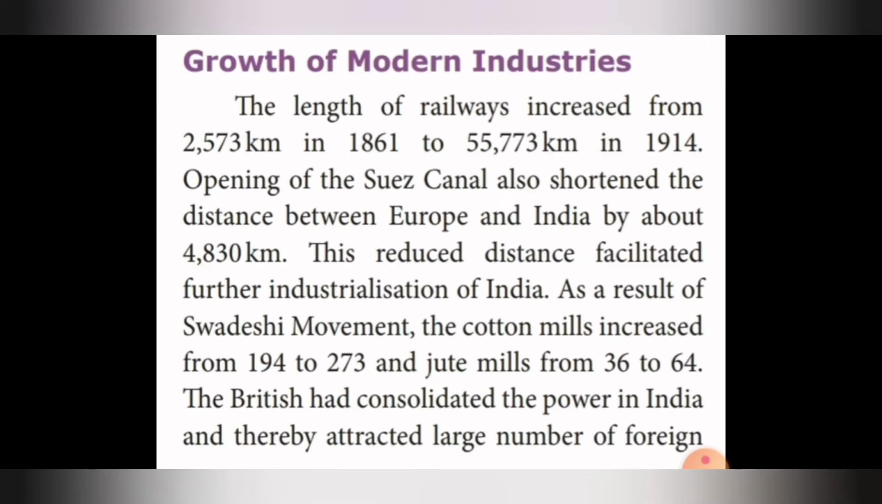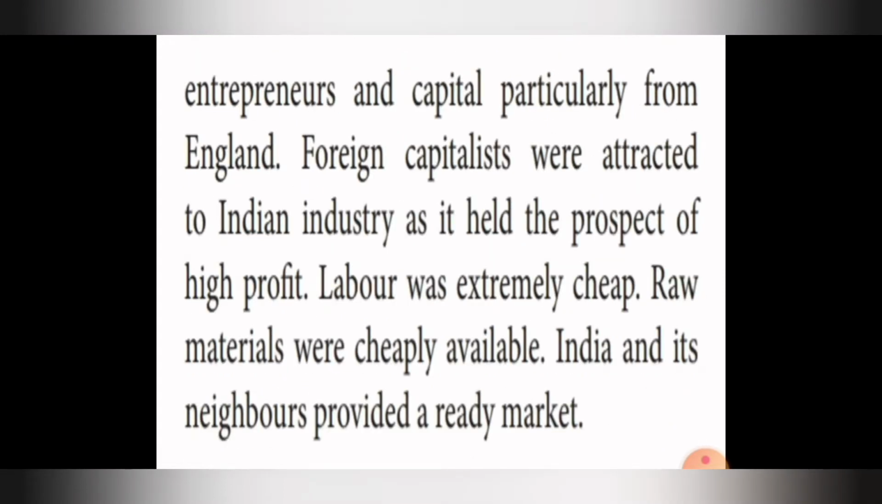So, growth of modern industry, how it developed: its length got developed year by year, and they opened many industries and they improved it and enlarged it. Many facilitations got introduced in industries, as well as the Swadeshi mill movement. The cotton mills increased from 194 to 273 and jute mills increased from 36 to 64. Many British consolidated all the power in India and attracted large number of foreign entrepreneurs and capital, particularly from England.